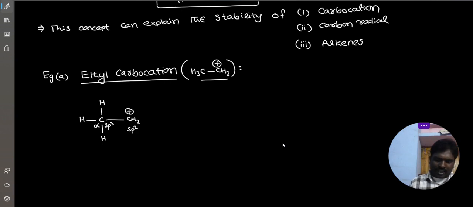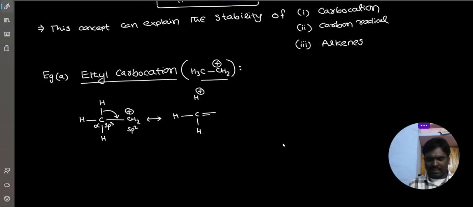Now the sp2 carbon is a deficient carbon. That's why the adjacent CH sigma bonded electrons are involved in resonancy. Now here CH sigma bonded electrons are involved in pi bond formation, involved in stabilization of the carbocation.